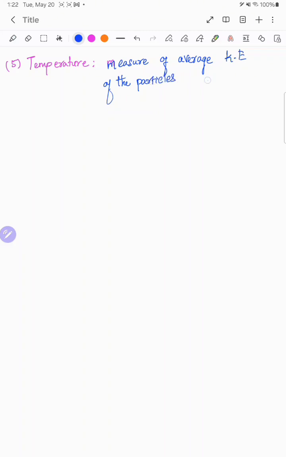When we boil something, I am simply drawing, the particles inside the water will rise and move. This condition where it is moving, how long it is taking, that is the measurement here. Kinetic energy of the particles, so it is measured in Kelvin.